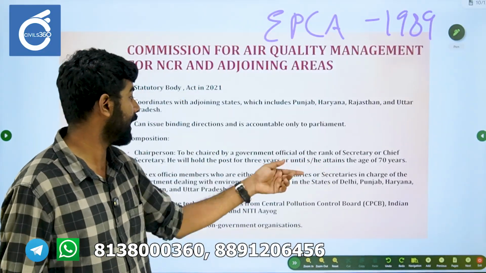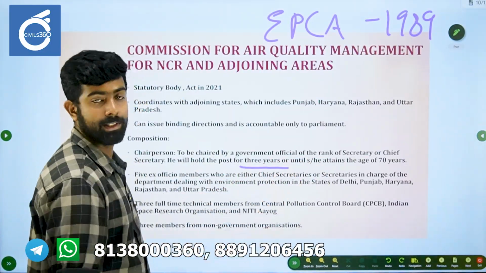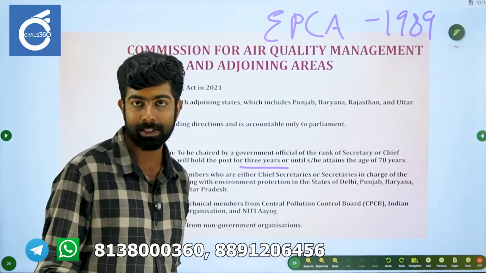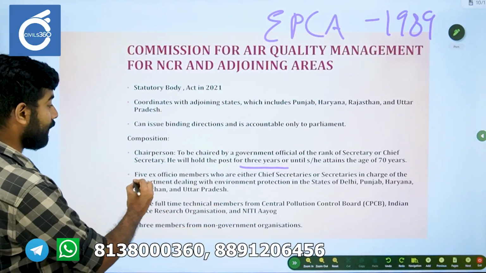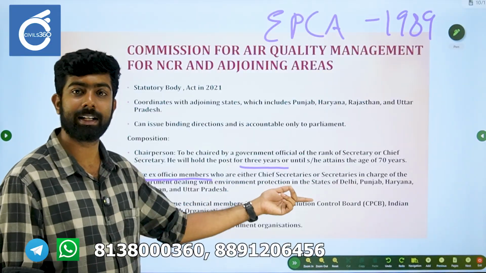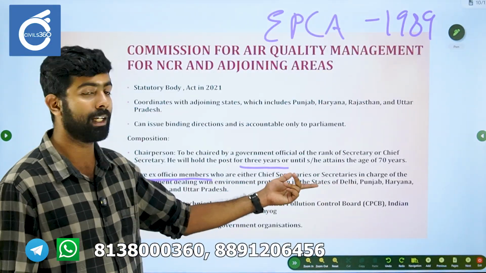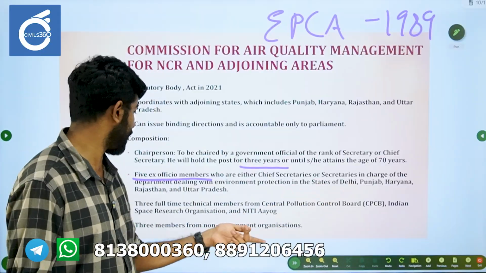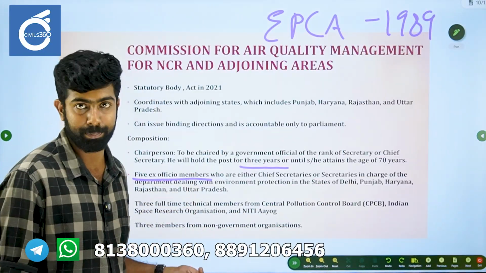Okay, he holds the post for 3 years, until the age of 70 years. Then you have 5 ex officio members, who are secretaries associated with environment protection in the states of Delhi, Punjab, Haryana, Rajasthan and Uttar Pradesh.